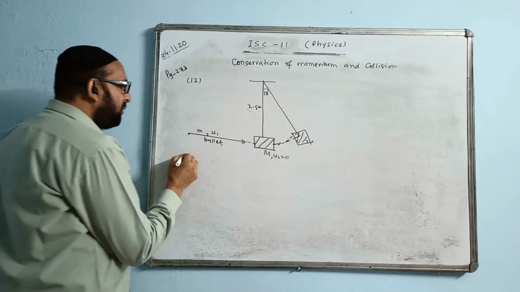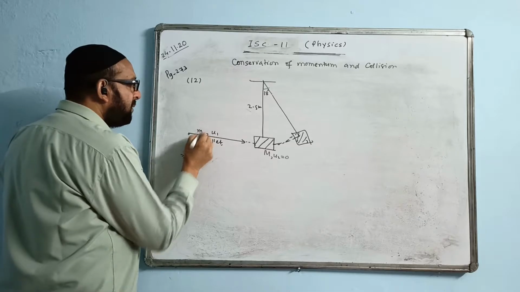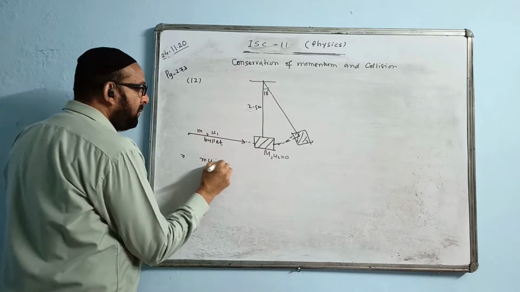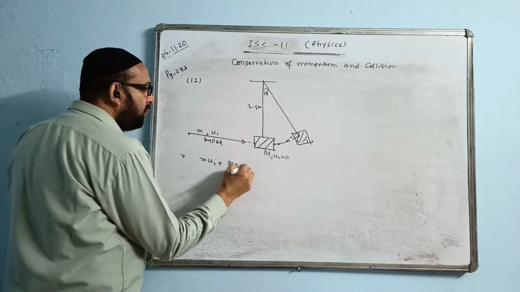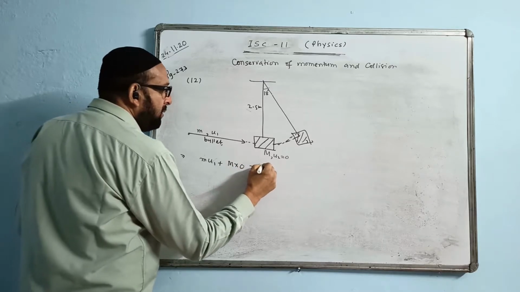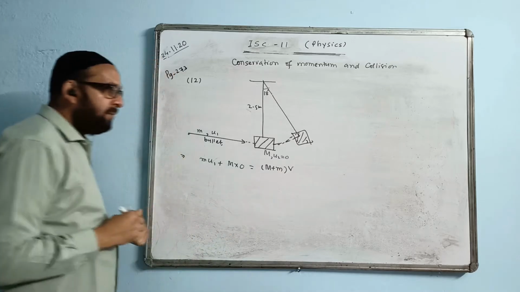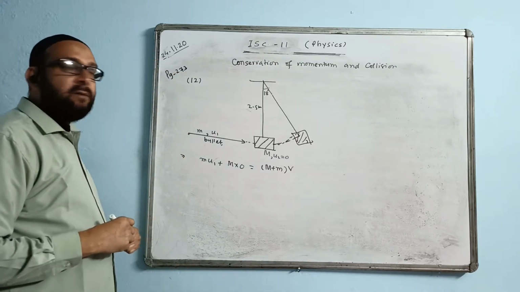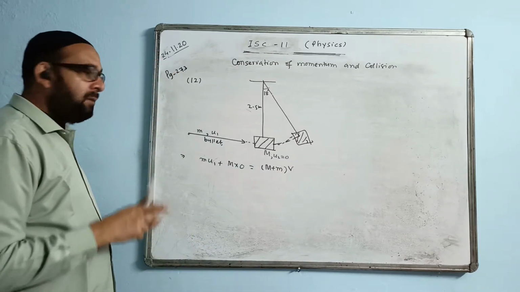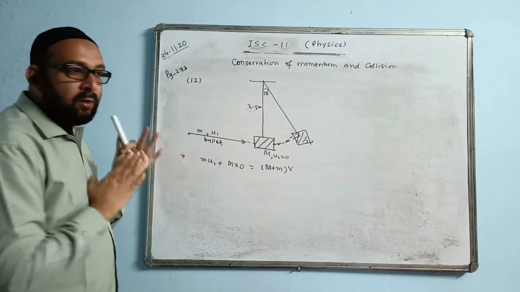Let us write the equation: m u1 plus M u2 is 0, is equal to (m plus M) times the common velocity V, because after collision the bullet sticks with the block and moves together.